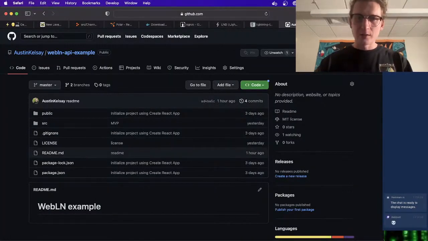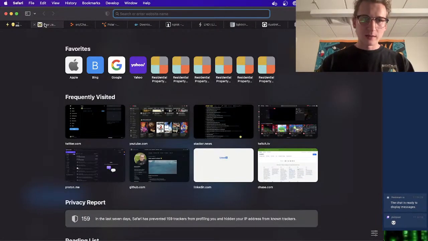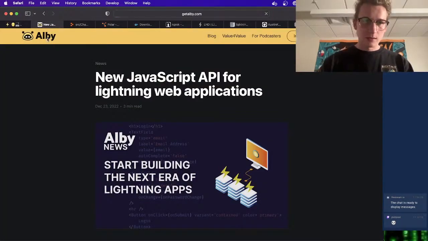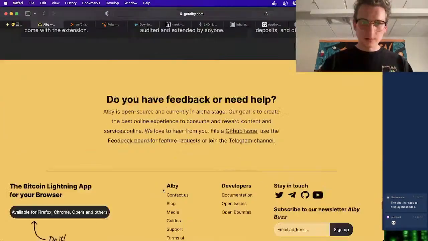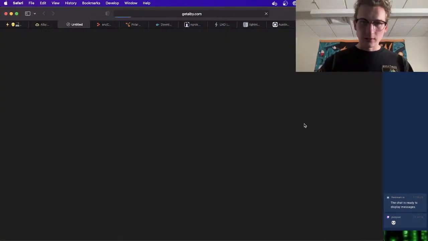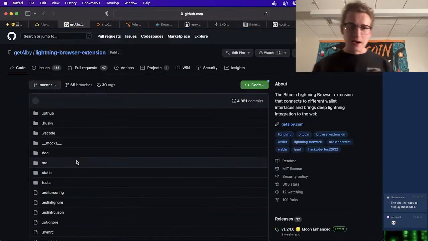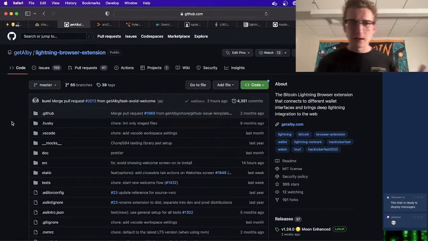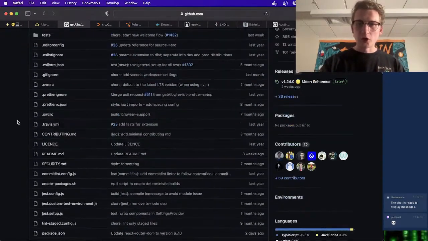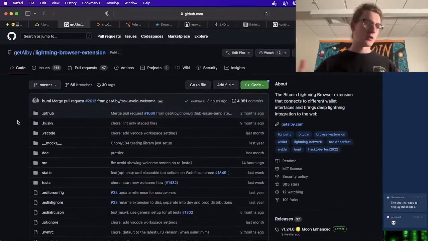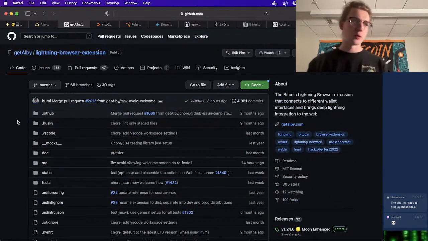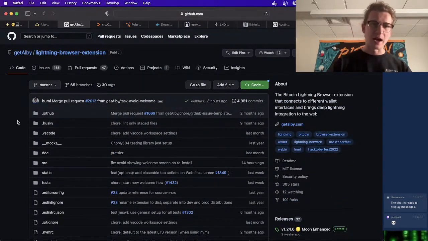And one other thing I'll shill. Let's go back to Get Alby. Let's go to their GitHub. Get Alby, the Lightning browser extension. This is what we're using. This is an amazing project. If you are looking to find your first open source Bitcoin project to contribute to, I highly recommend Alby.